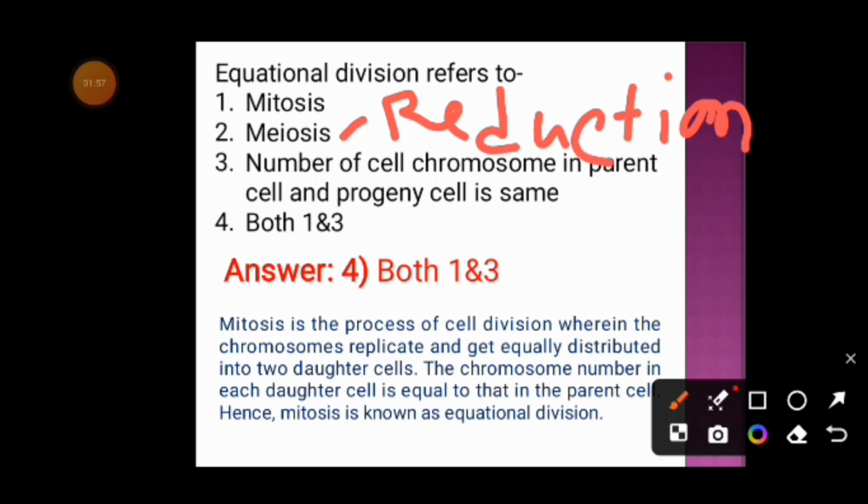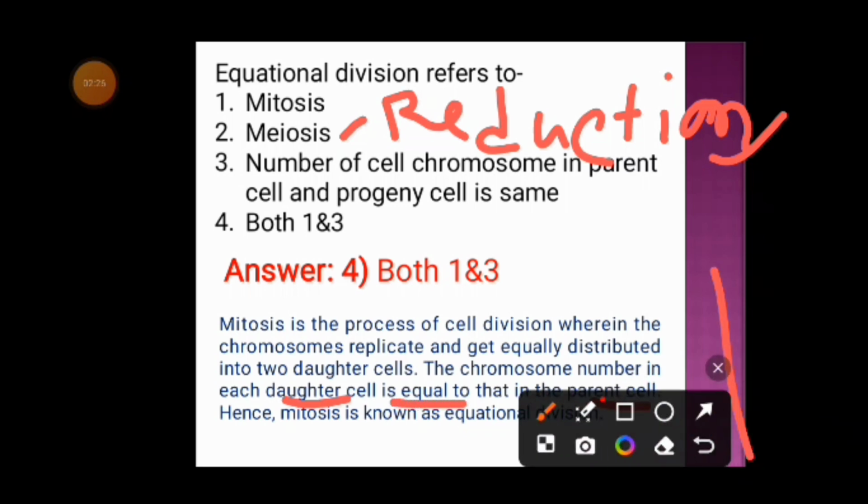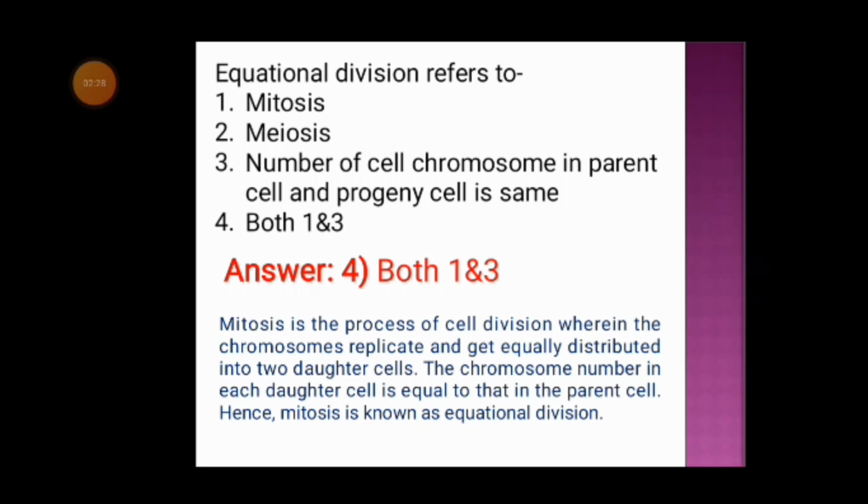Now why is meiosis known as reduction division? Because in meiosis, the number of chromosomes in the daughter cell is reduced to half that of the parent cell. So in meiosis, the number of chromosomes is reduced to half that of the parent cell. That's why meiosis is reduction division. Whereas in mitosis, the number of chromosomes in daughter cell and parent cell is same, that is equal. That's why it is equational division.